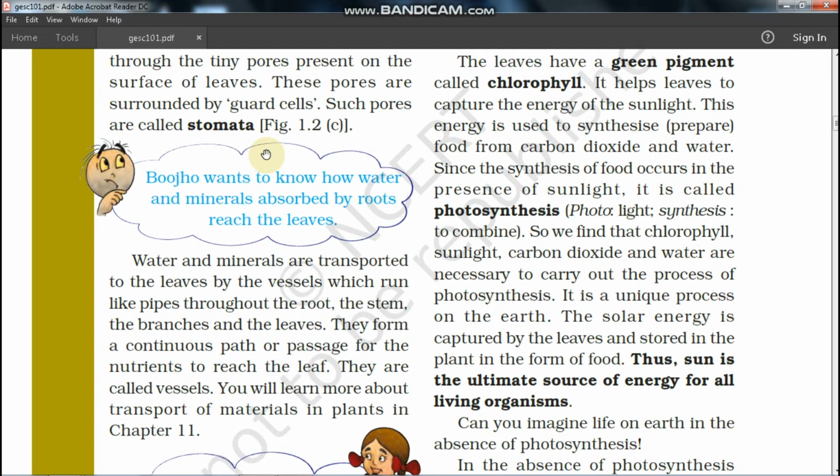Boojho wants to know how water and minerals absorbed by roots reach the leaf. Means, students, the roots absorb the water and minerals for the photosynthesis process, but how do they reach the leaves? Water and minerals are transported to the leaves by vessels which run like pipes throughout the plant.